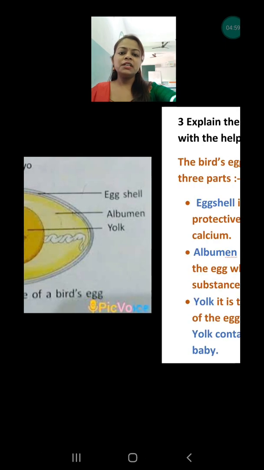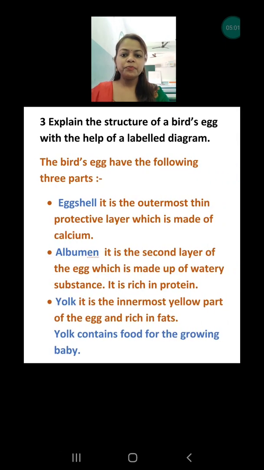So let's read the answer about these parts. First is eggshell. It is the outermost thin protective layer which is made up of calcium. Second is albumin. It is the second layer of the egg which is made up of a watery substance and it is rich in protein. Yolk. It is the innermost yellow part of the egg and rich in fats.